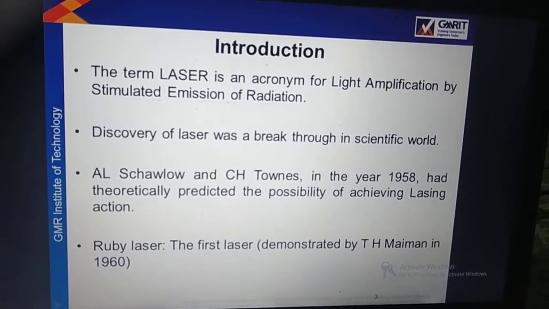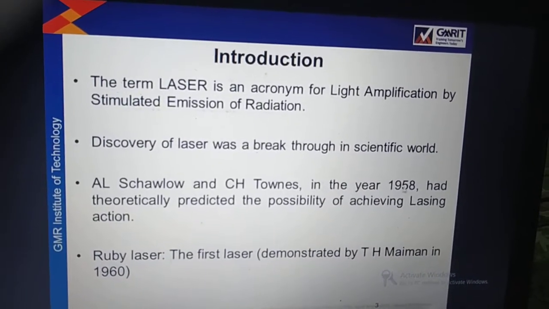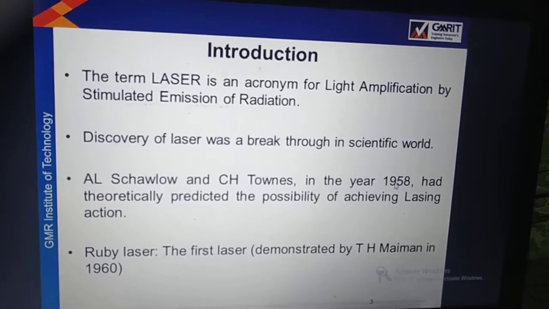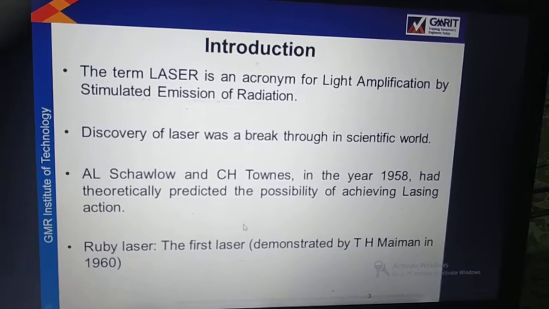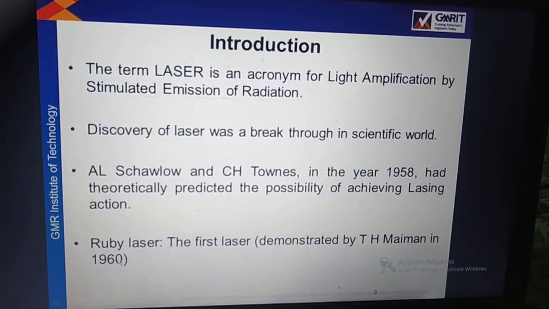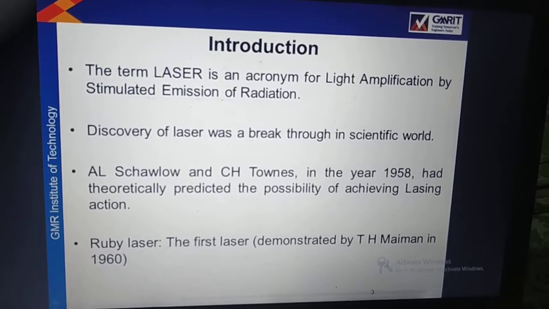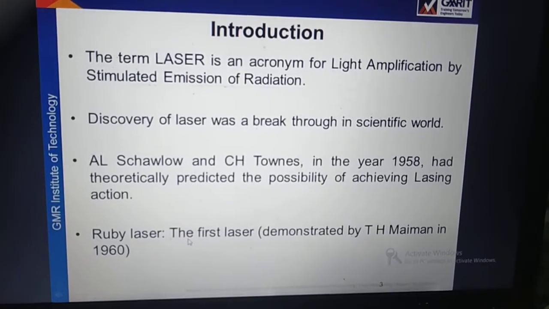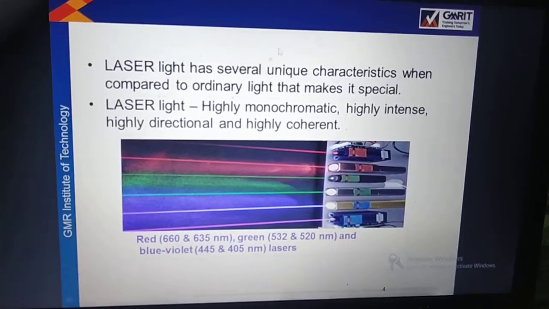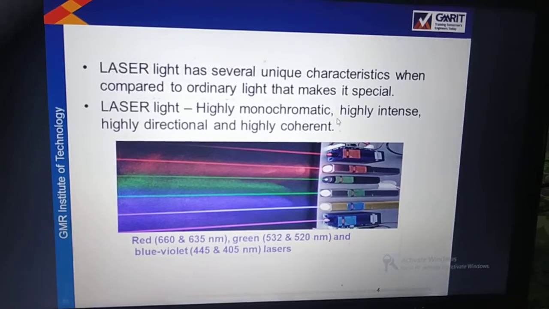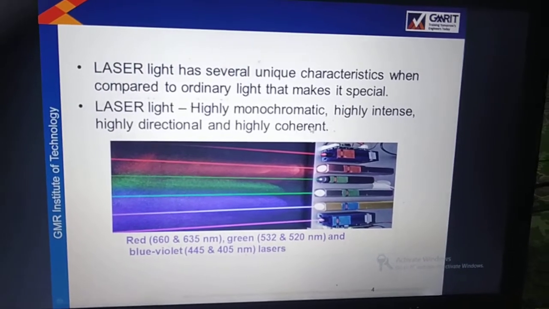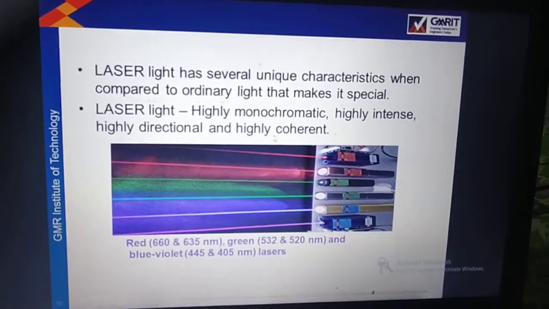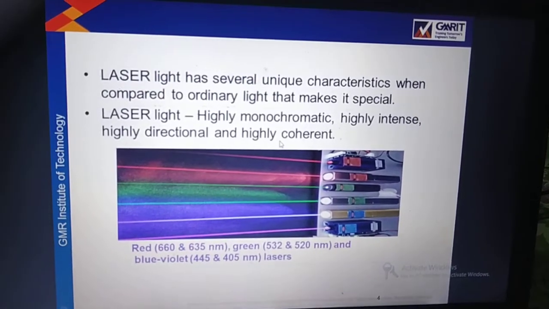Theoretically in 1958 it was found that you can achieve lasing action, but it was experimentally proven in 1960 by T.H. Maiman. He constructed the ruby laser and showed how laser light can be emitted. And laser light has several unique characteristics. It is highly monochromatic, highly intense, highly directional, and highly coherent.